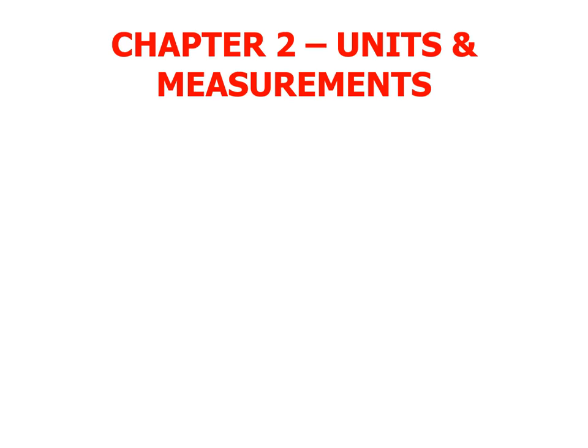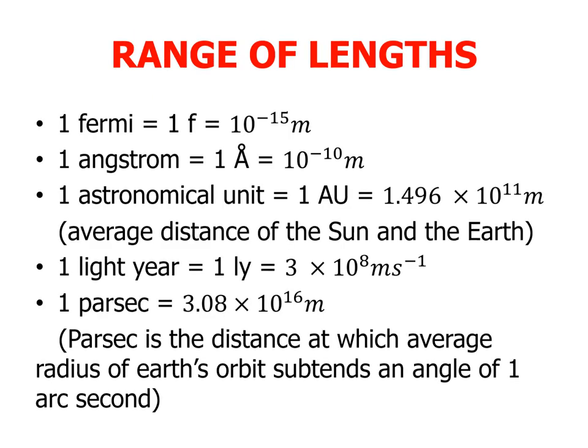In this video we are going to see about the range of length, and then we move on to mass. In the last class we have seen about length, right? So in that length we have some more topics we have left. So here I have 1 Fermi is equal to 1 F. So what is 1 Fermi? 10 to the power minus 15 meter.